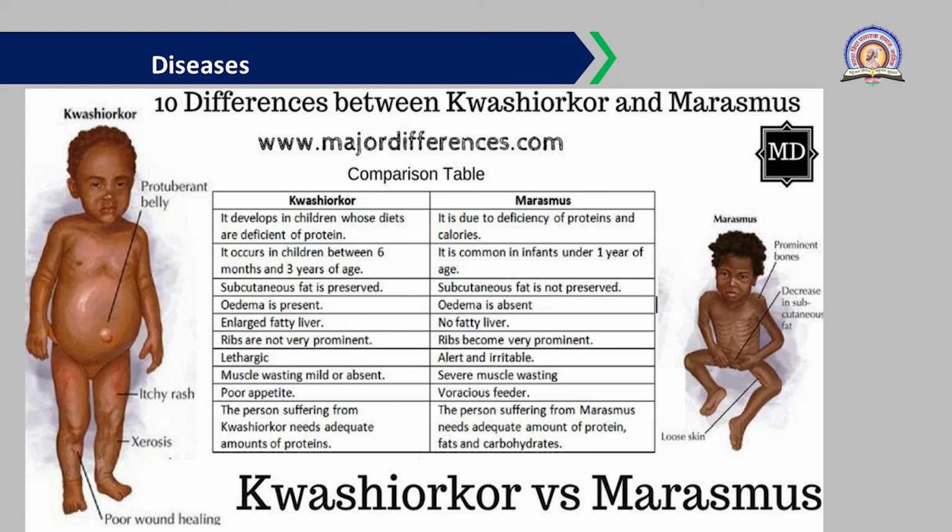Okay. Then poor appetite is seen in kwashiorkor, whereas in marasmus they are voracious feeders. That means they feel hunger all the time. They are always hungry.